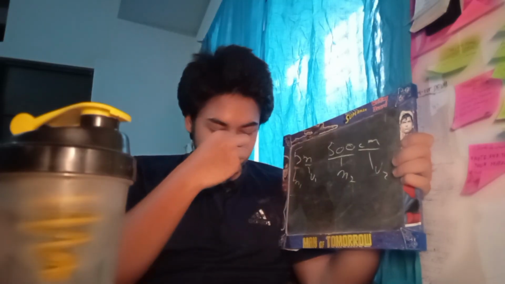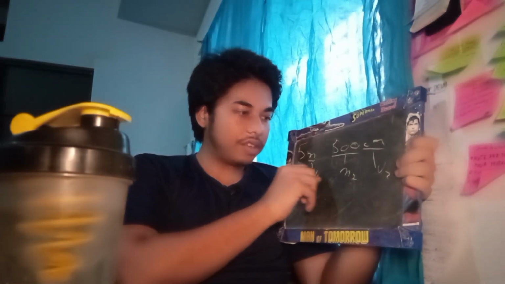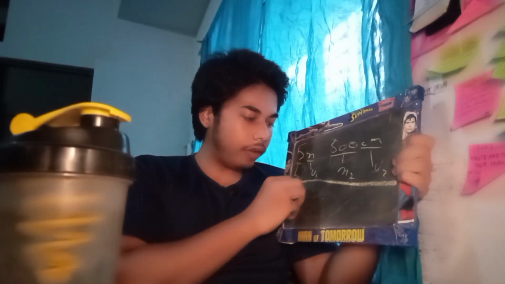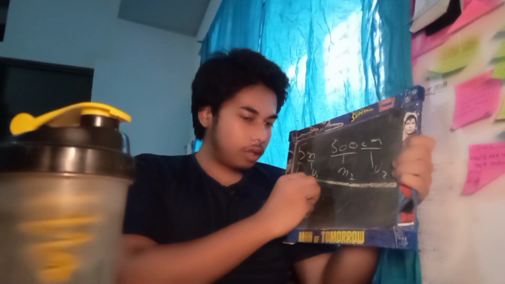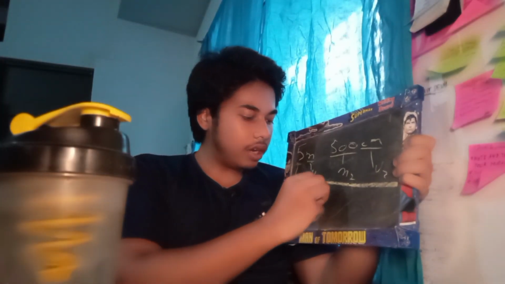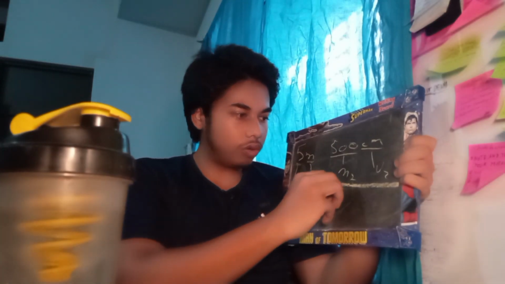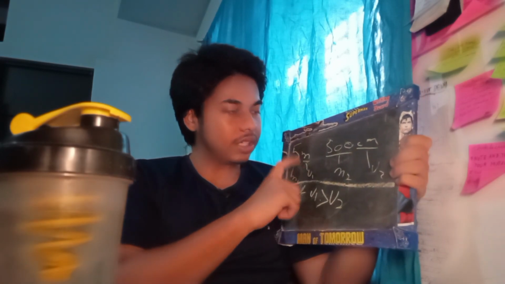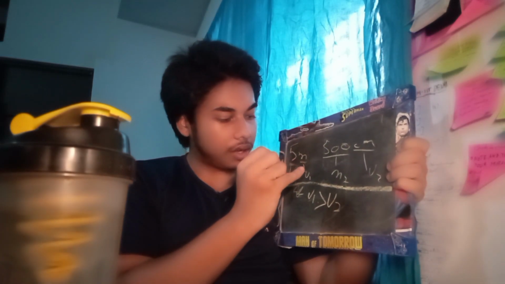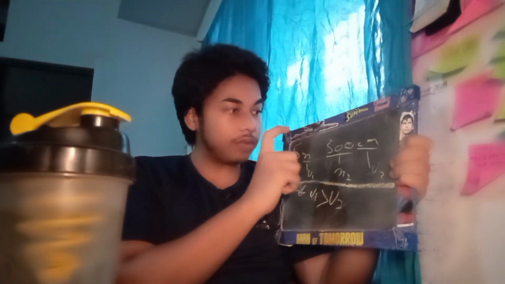This is actually a formula type rule: if u1 is greater than u2, because obviously meter is greater than centimeter, then n1 would be smaller than n2, which is obviously true.